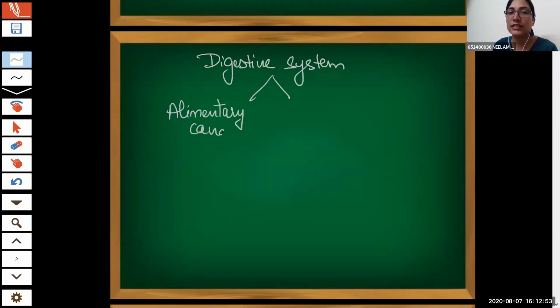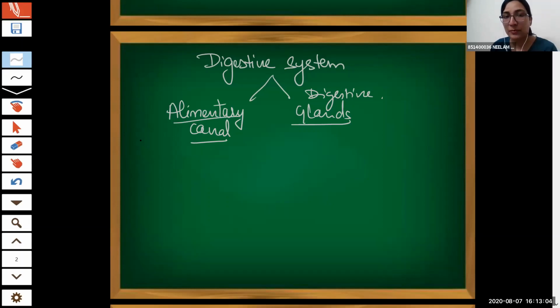This is the overview. When we are talking about digestion, the digestive system comprises mainly 2 things, right? One is the alimentary canal and another one is the digestive glands. The alimentary canal is a tube-like structure, 9 meters long, from mouth to anus.